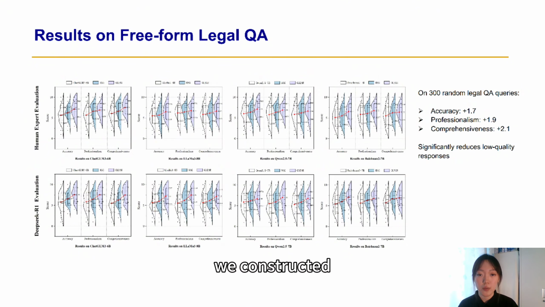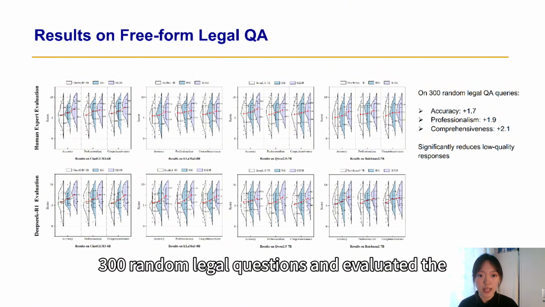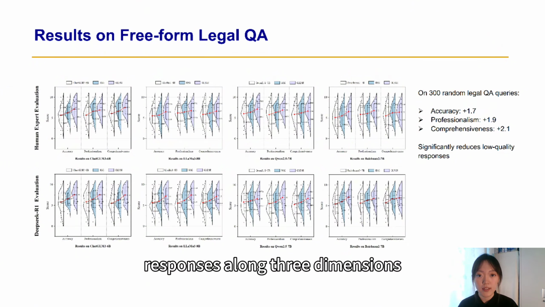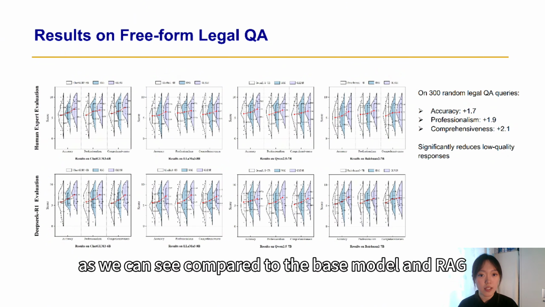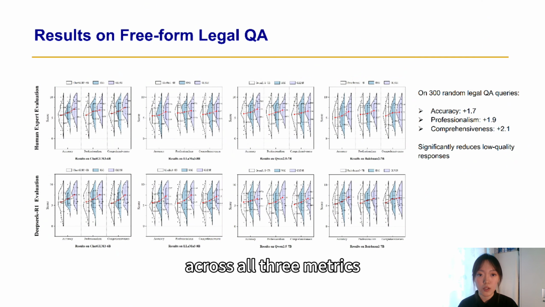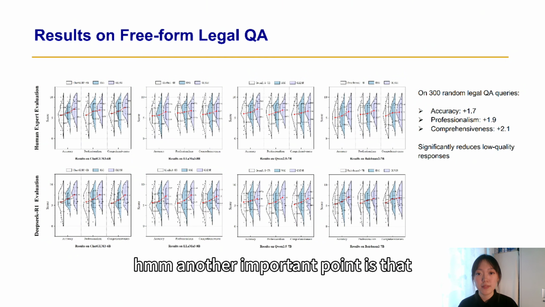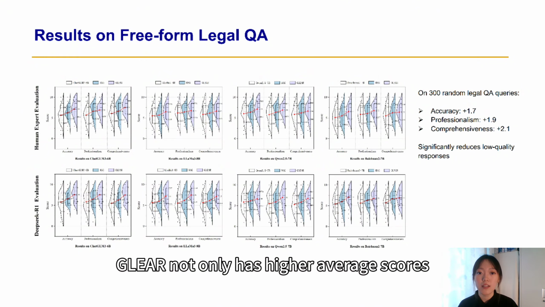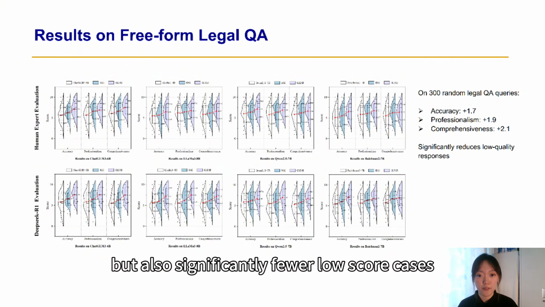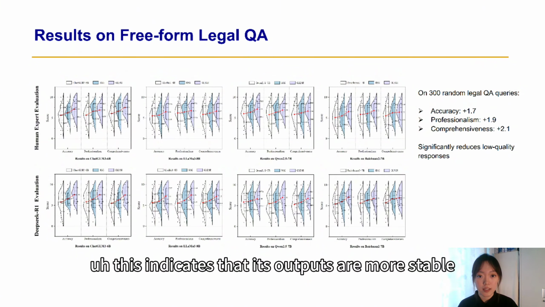Next, the final part of results shows our framework's performance on free-form legal question answering. We constructed 300 random legal questions and evaluated the responses along these dimensions: accuracy, professionalism, and comprehensiveness. As we can see, compared to the base model and RAG, our method achieves clear improvements across all 3 metrics. Another important point is that from the score distribution in the figure, GLEAR not only has higher average scores, but also significantly fewer low score cases. This indicates that its outputs are more stable.